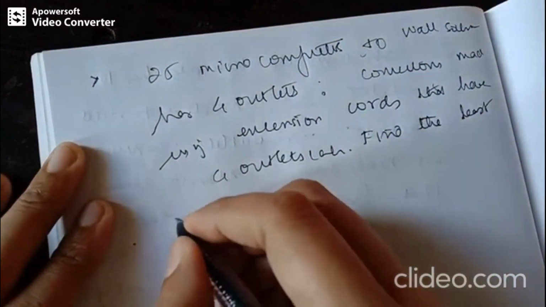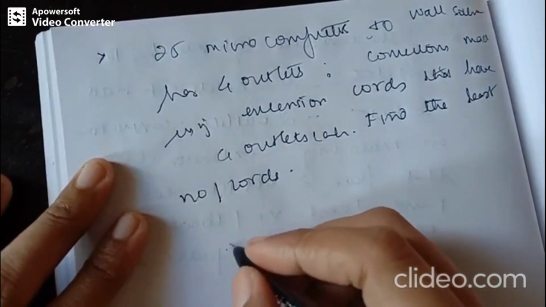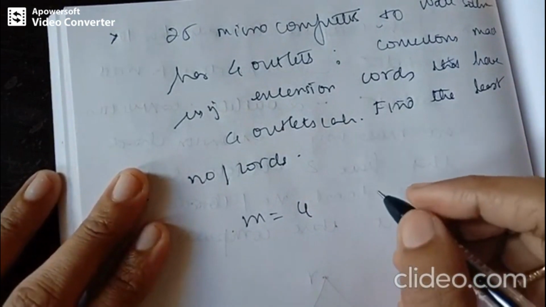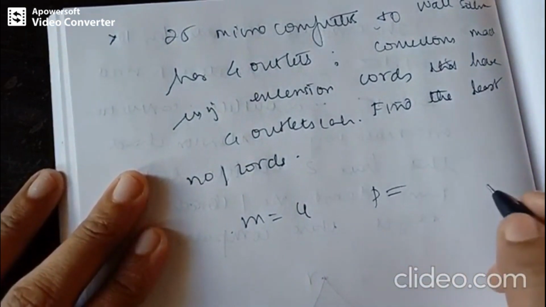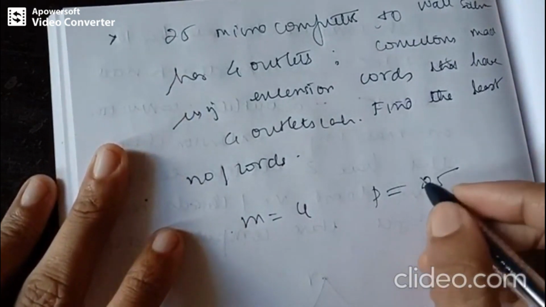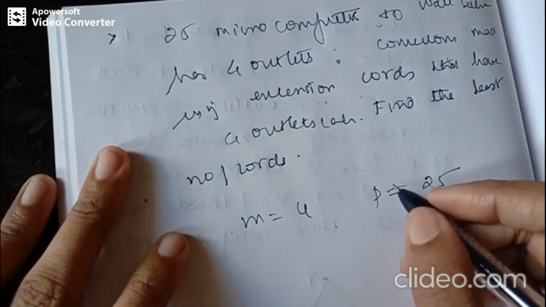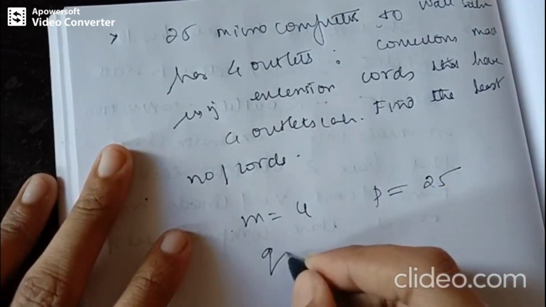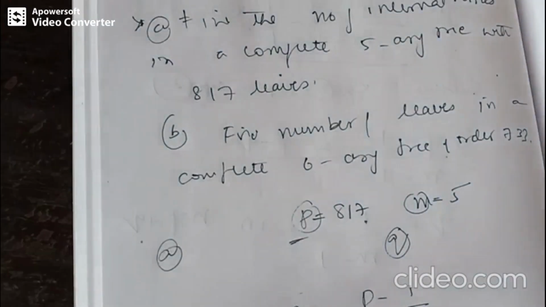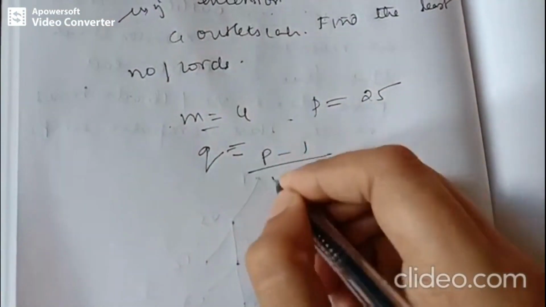As in the previous problem, here we have a variation: the value of M is 4. It is a 4-ary tree like setup. We are representing the microcomputers as leaves, whose number is given by P, and it is 25. We are supposed to find out the least number of cords. So we can find out the number of internal vertices, which is given by Q equal to (P minus 1) divided by (M minus 1).